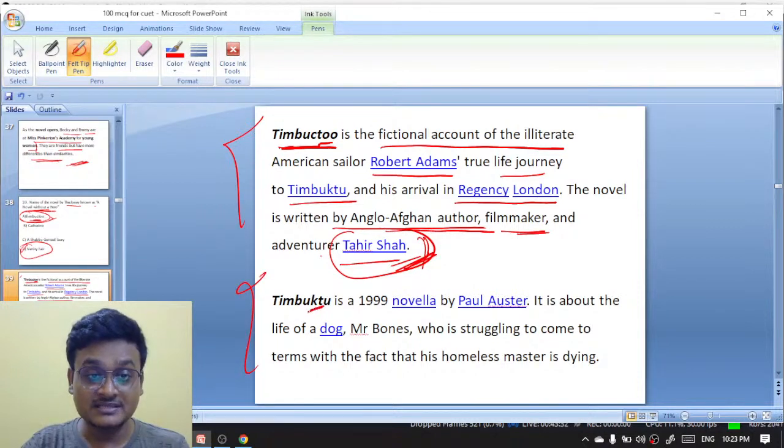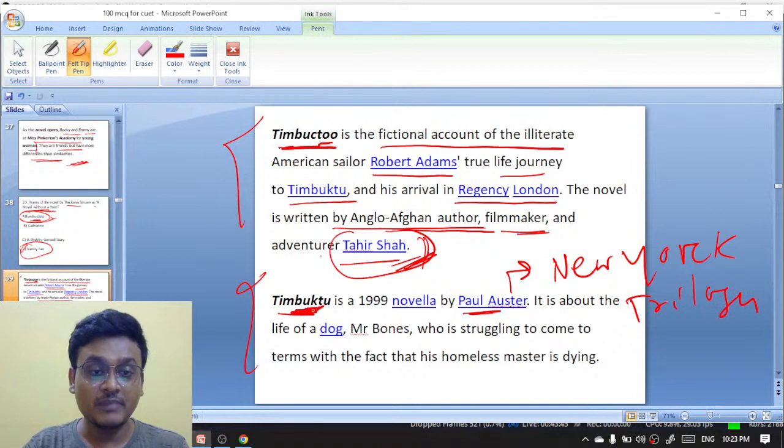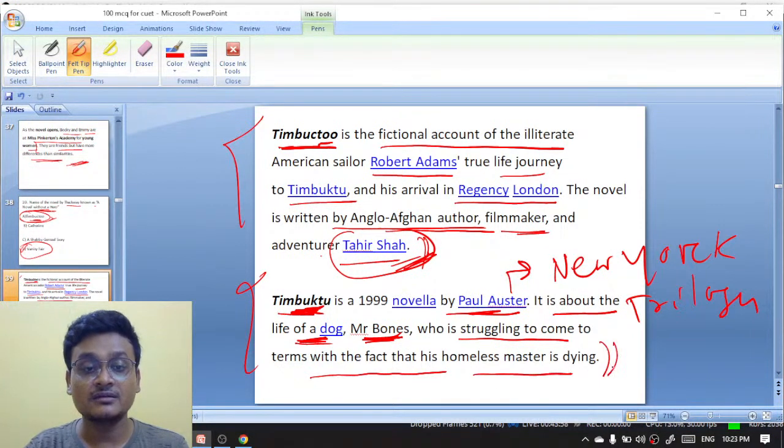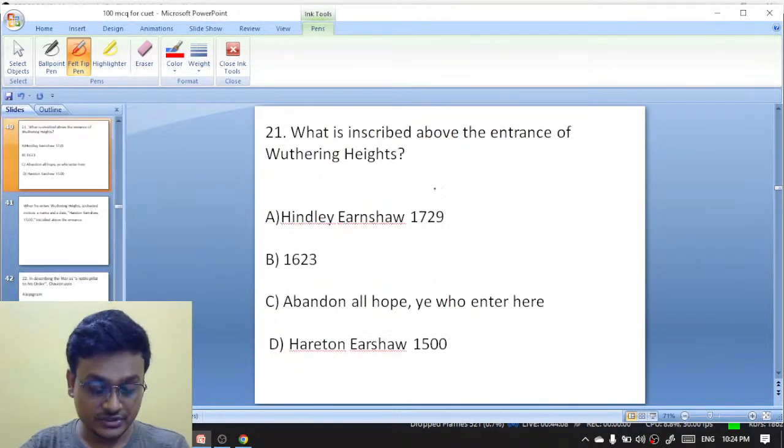And Timbuktu is a novella by Paul Auster, who also wrote the New York Trilogy. Timbuktu, a novella by Paul Auster, is about the life of a dog, Mr. Bones, who is struggling to come to terms with the fact that his homeless master is dying. So Timbuktu, that is Paul Auster. Timbuktu, that is by Tahir Shah. Okay, so next question.